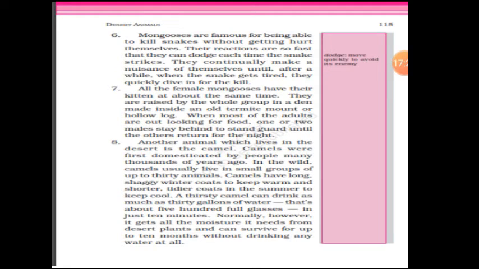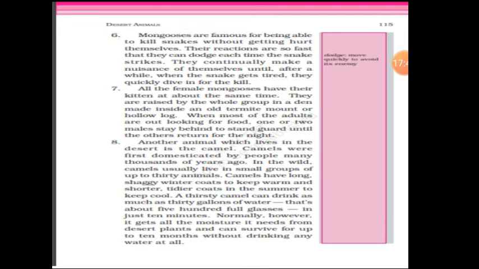Camels have long, shaggy, means untidy, winter coats to keep warm, and shorter, tidier coats in the summer to keep cool. So they have to wear coats, children, so that in the summer they wear tidier coats which keep their body cool, and in winter they wear a different kind of coat.